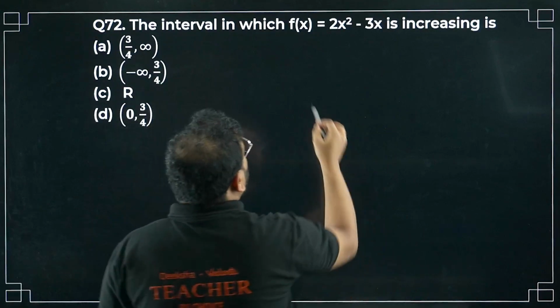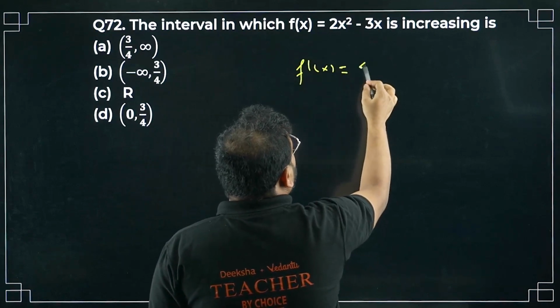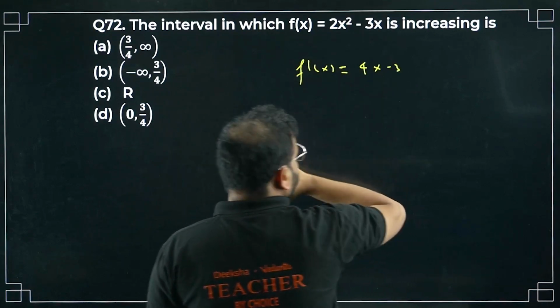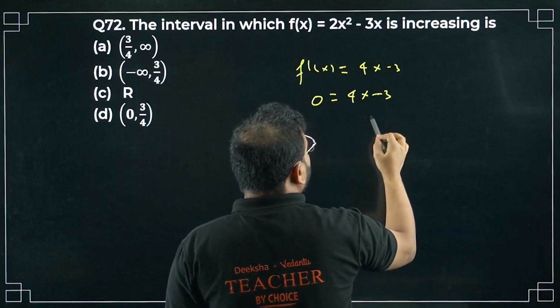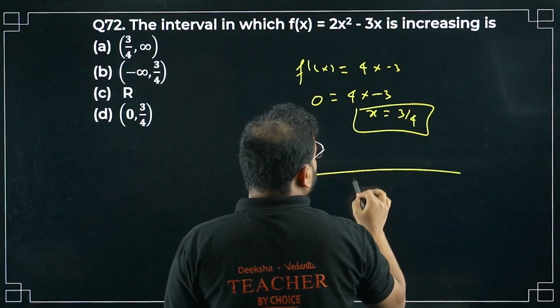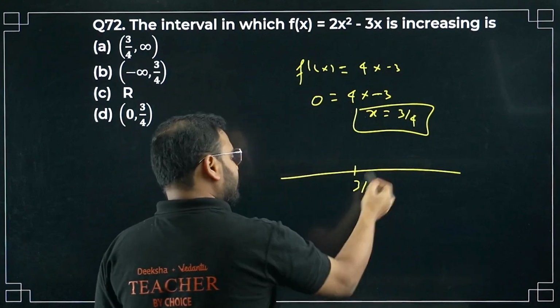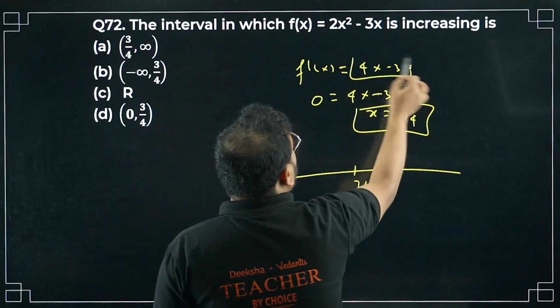Let's solve this now. Derivative you have to find, bacha. You have to use the first derivative test. 4x minus 3 will put it equals to 0 to get what, bacha? Critical point. It will become x equals to 3 by 4. Plot on the number line 3 by 4. Take a number on the right side of this. I get 1. Put here as 1. What I get? Please check.